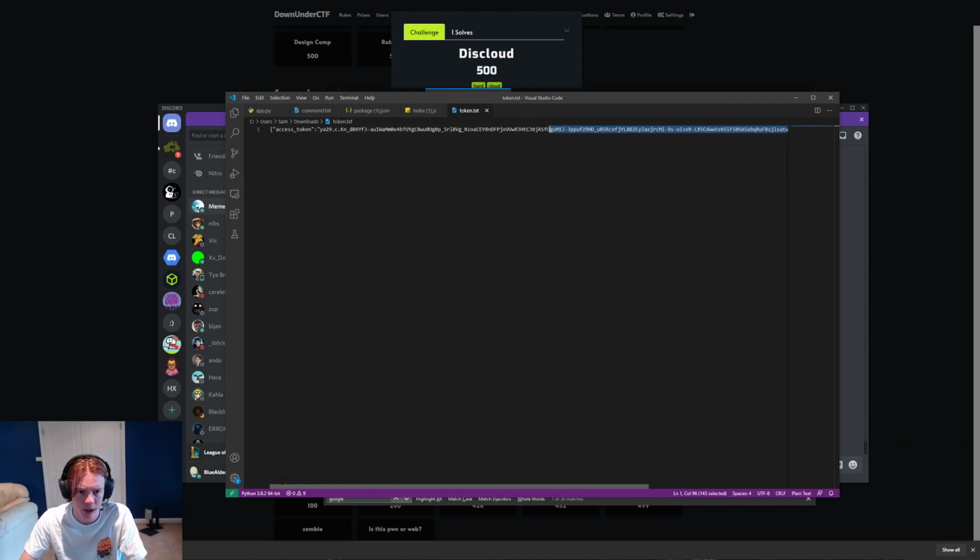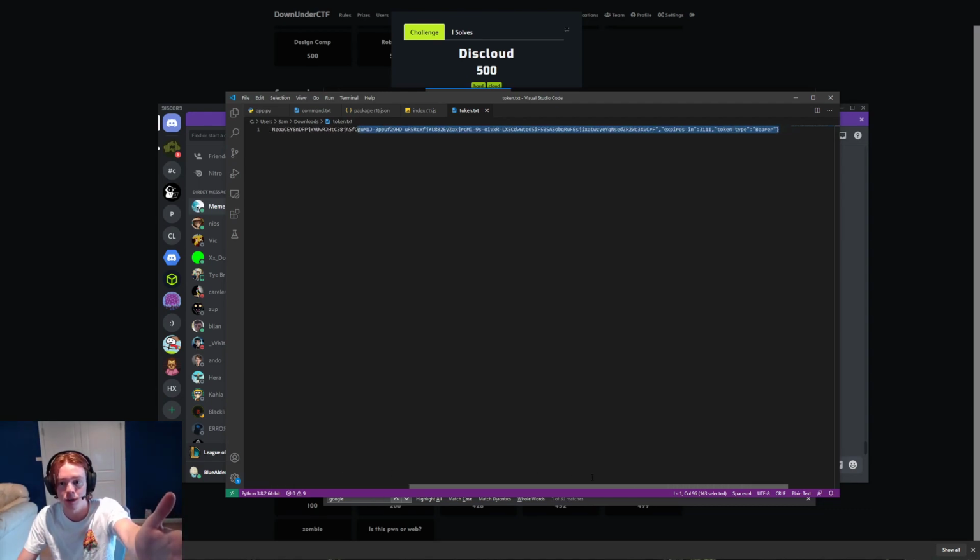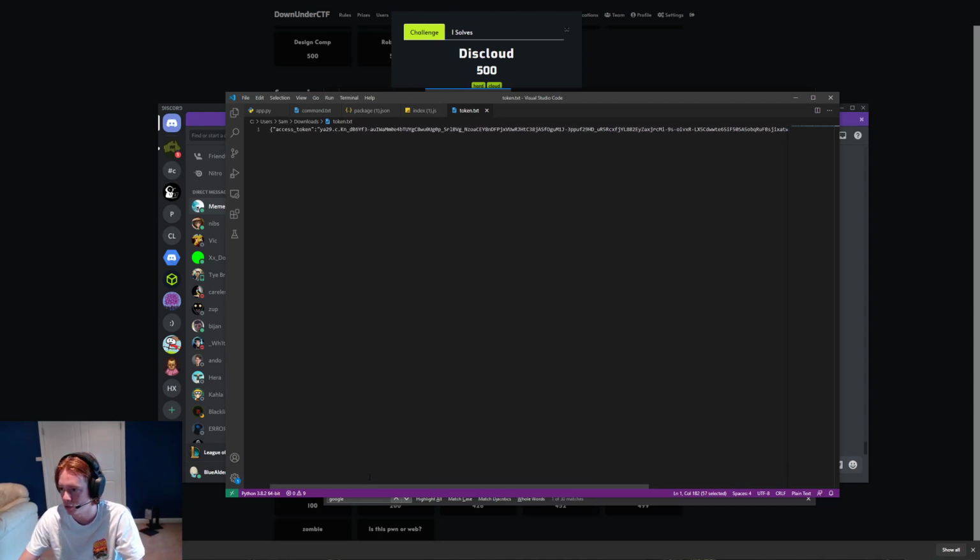So this is not formatted that great, but it's basically JSON. You've got the access token, which is an OAuth2 token, and it's of type bearer. Awesome. So what can we do with that? We now have the token for memeboy123. Remember how we got that from the initial one? That is the service account that's running Discloud.